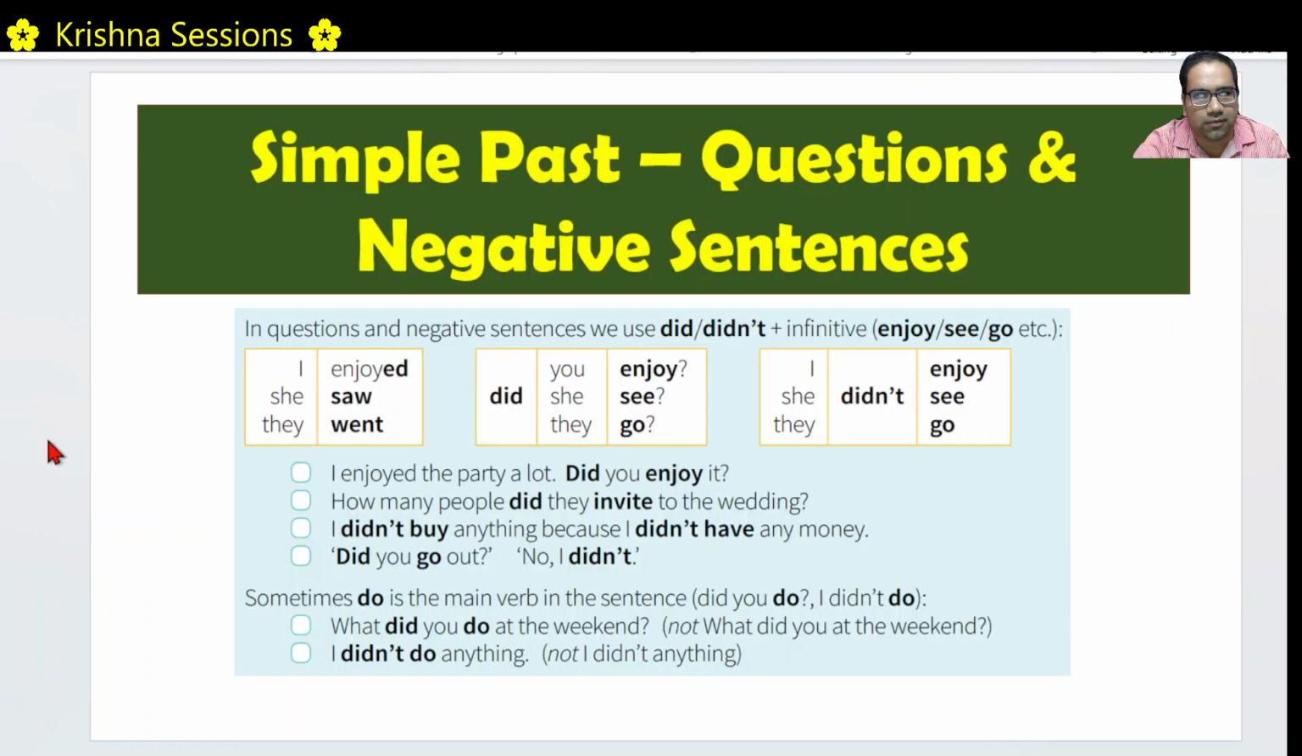In the case of questions and negative sentences, we use the infinitive form. We use did and did not for questions as well as negative sentences. But because we already use did, we use the infinitive form. Did you enjoy? Did you see? Did you go? Etc. Similarly, for negative sentences also, it should be infinitive form, not the past form, though the sentence is in past tense.